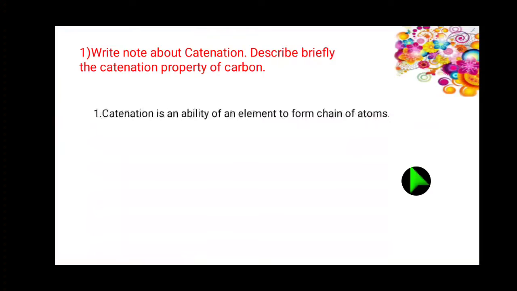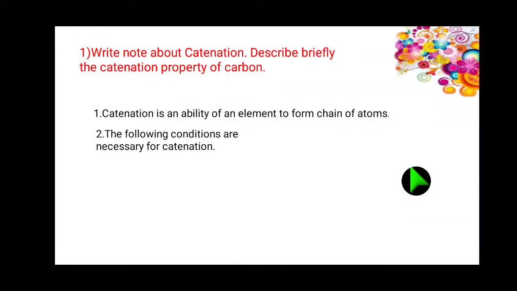Point number 1. First, you should know what catenation is. Catenation is an ability of an element to form chains of atoms. Carbon alone has an ability to form a chain of atoms.